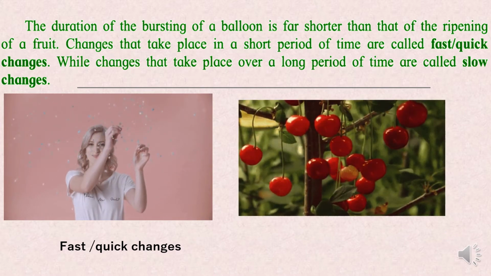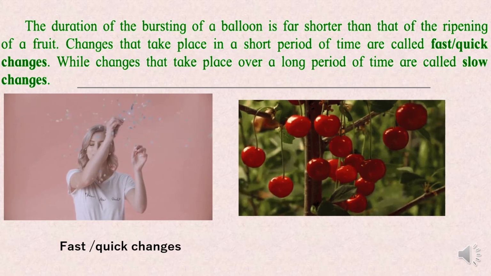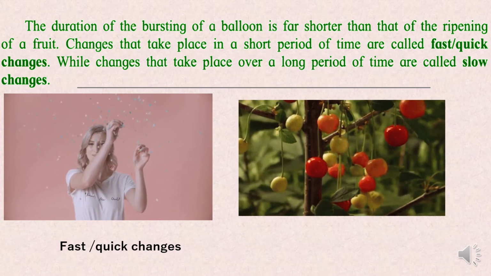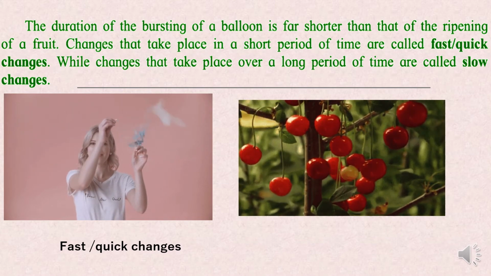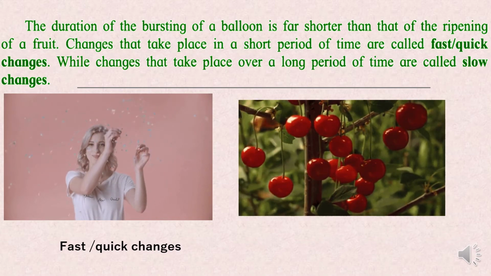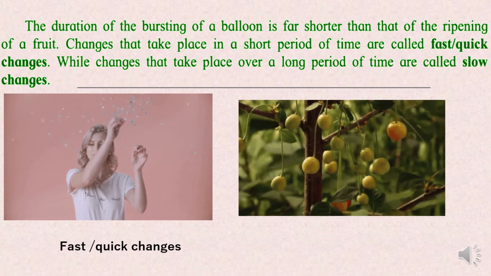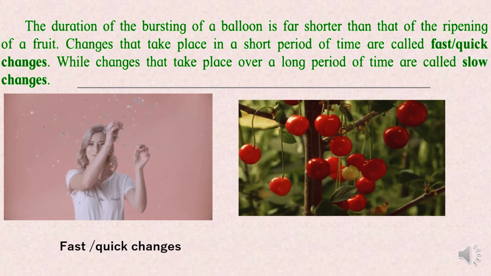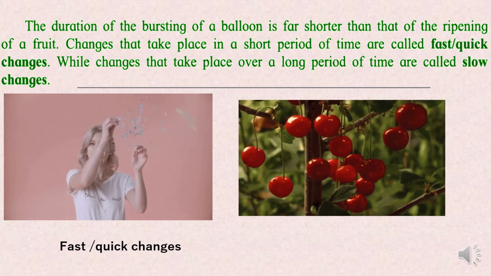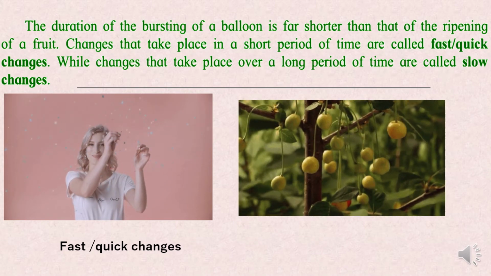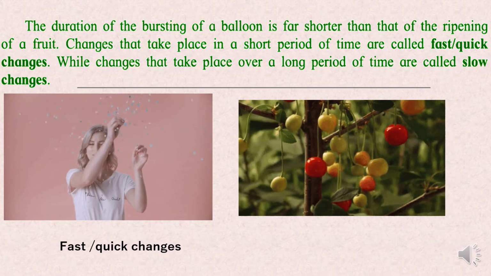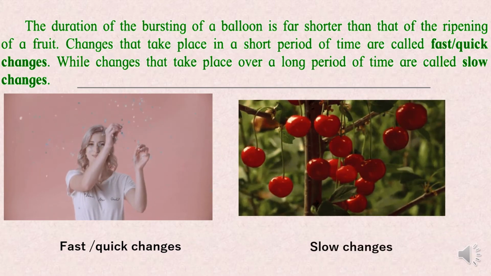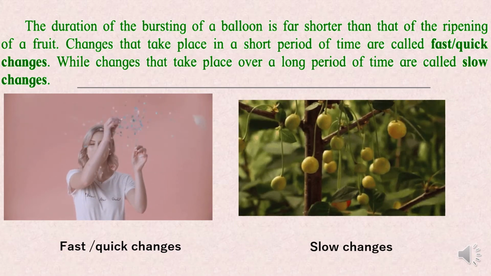Whereas if you see this ripening of the fruit, it is taking a long period of time. So changes that take place over a long period of time are called slow changes. Here you can see the fruits are ripening and it is taking a very long time for that. Okay, it doesn't happen quickly like bursting of a balloon. So these are taking a longer period of time to ripen. So this type of change is called slow changes.